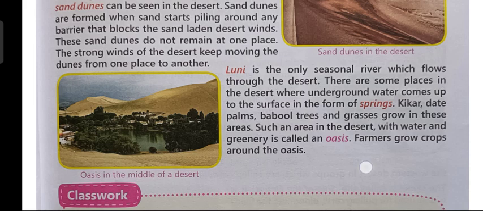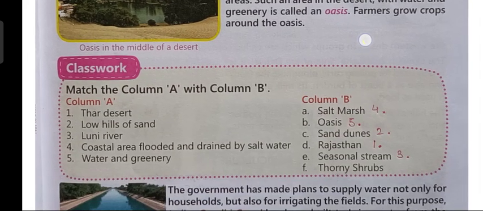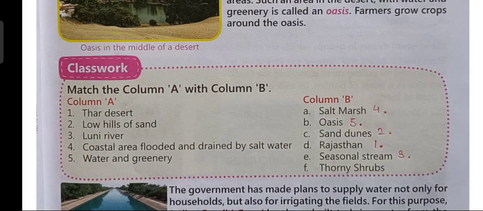Now children, let us complete this classwork. Match the column A with column B. So first is Thar Desert. So children, Thar Desert, as we all know, it is in Rajasthan. So it will match with Rajasthan. Now second is Low Hills of Sand. So low hills of sand is known as sand dunes. So it will match with C, sand dunes.